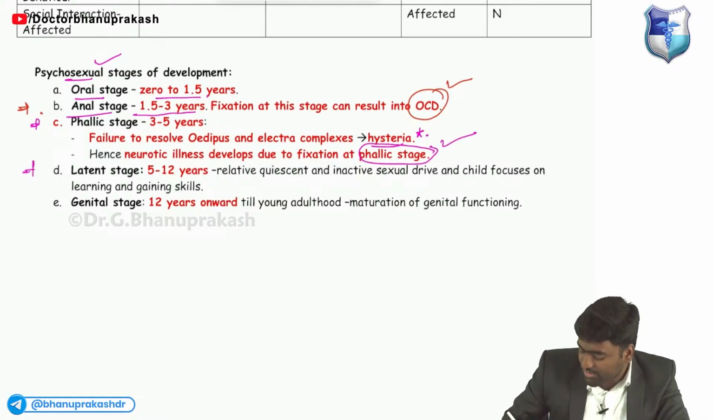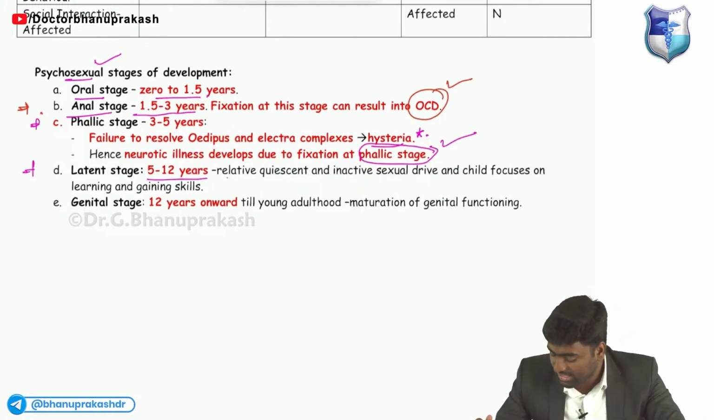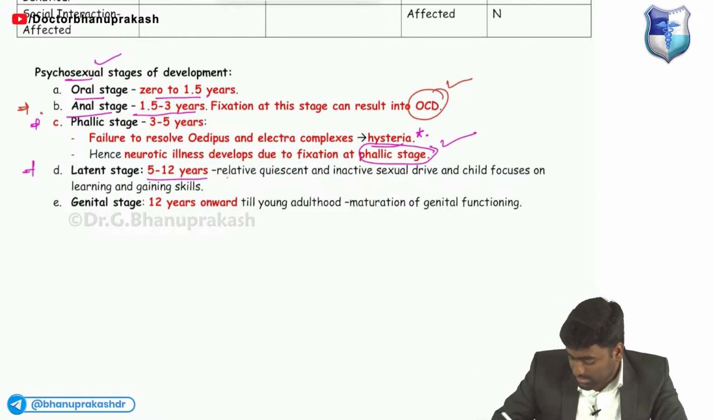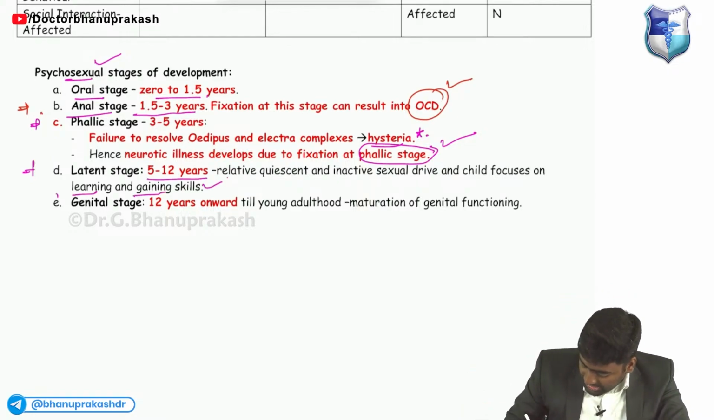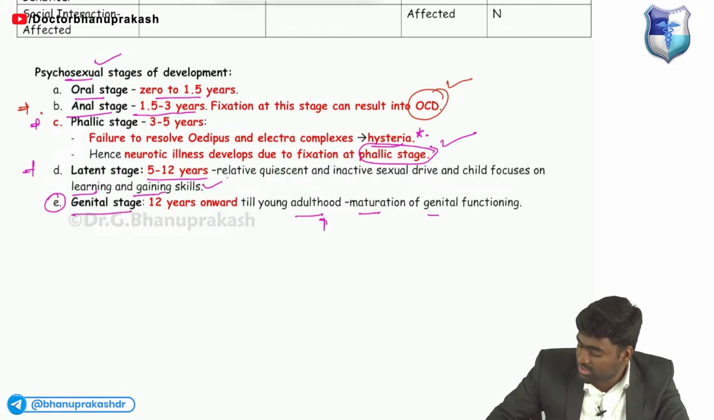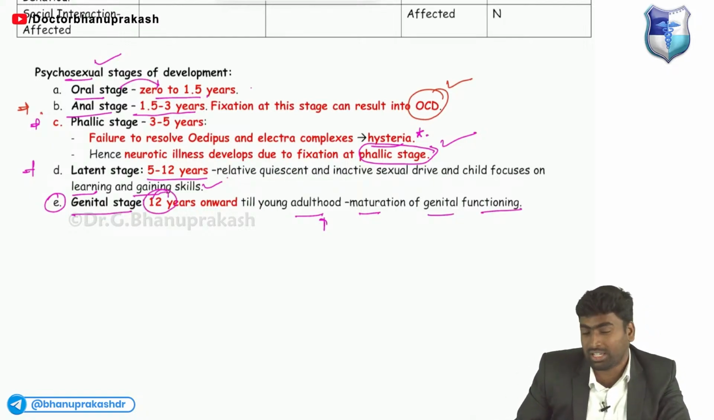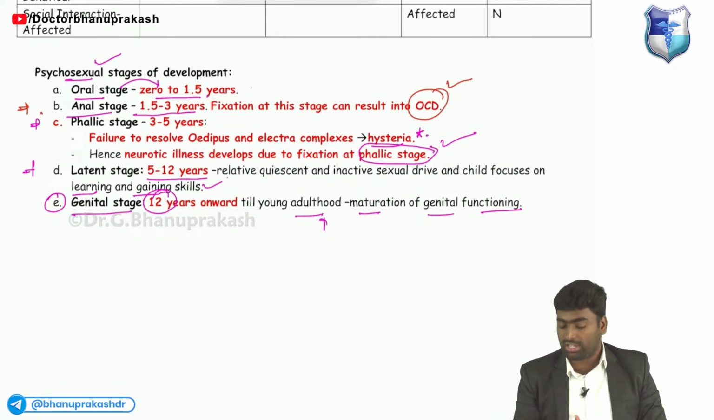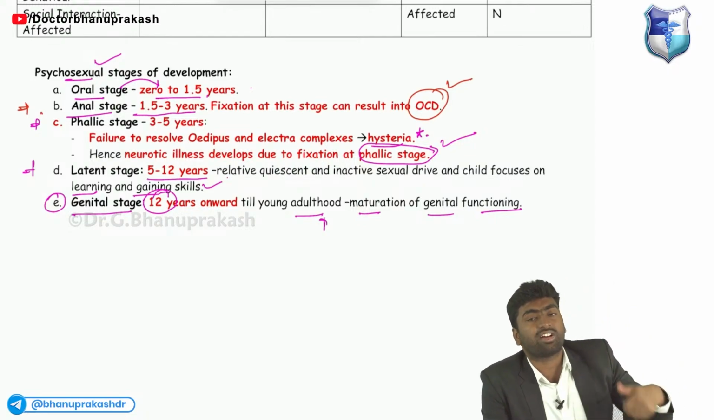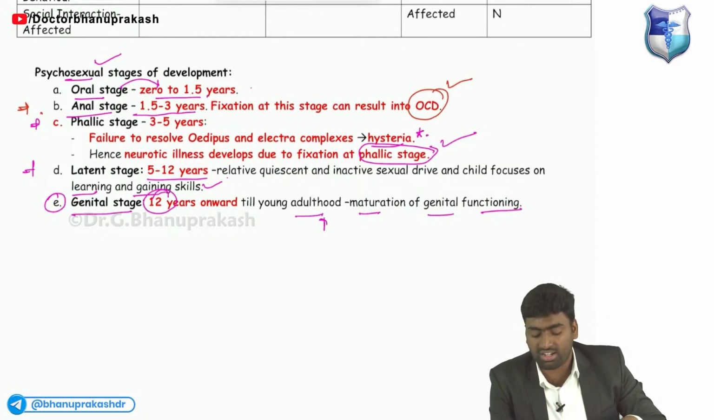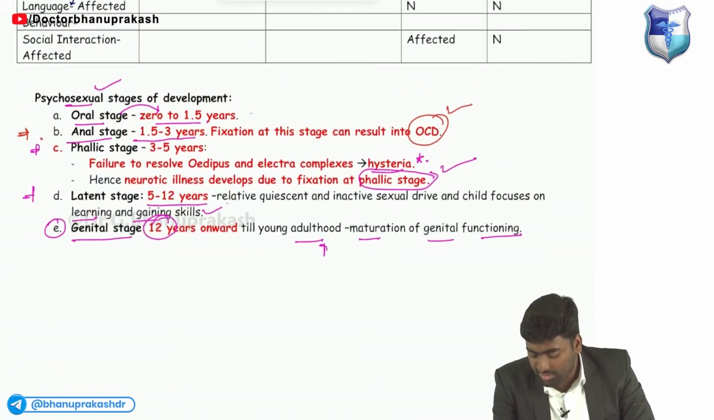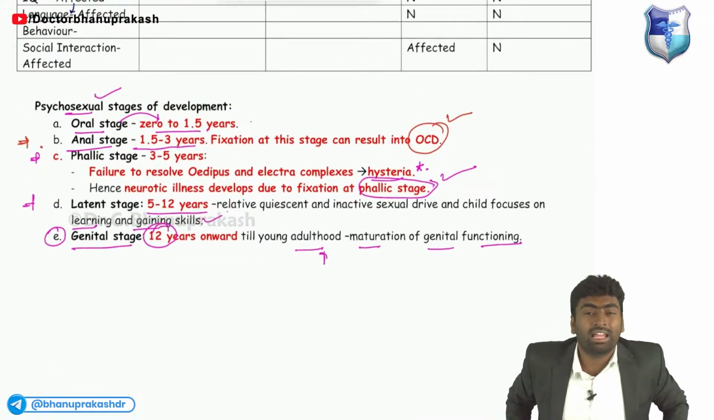Next is the latent stage, from 5 to 12 years. Here he will focus mainly on learning and gaining skills. Whereas in the genital stage, he will know about sexual and adulthood things, with maturation of genital function, around 12 years. Remember: oral stage 0 to 1.5, anal 1.5 to 3, phallic 3 to 5 years, latent 5 to 12, and genital from 12 years. Anal stage fixation causes OCD, whereas phallic stage fixation causes hysteria. This is the most important point in psychiatry you should know.